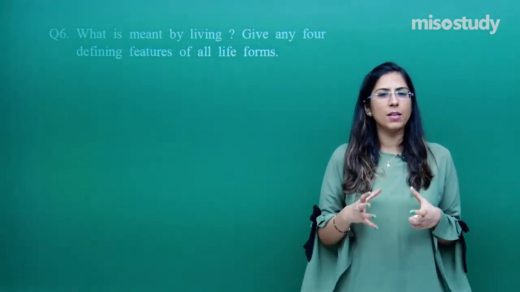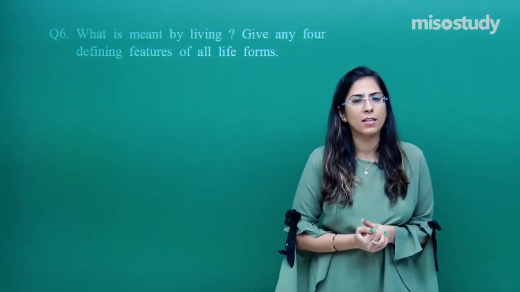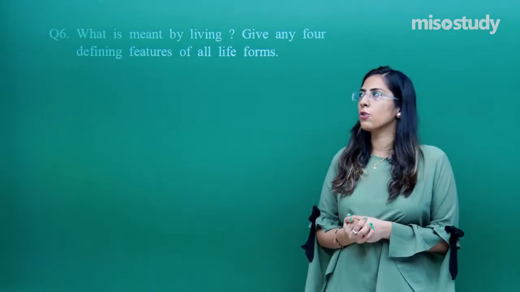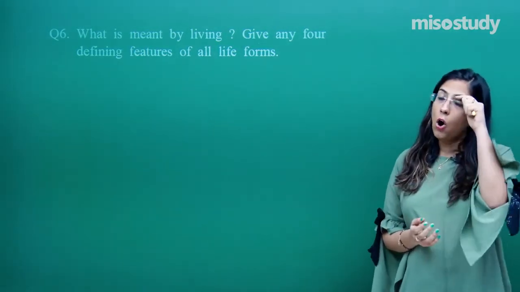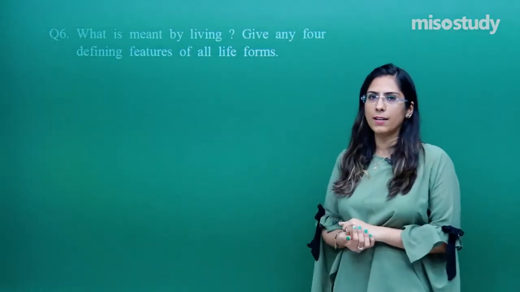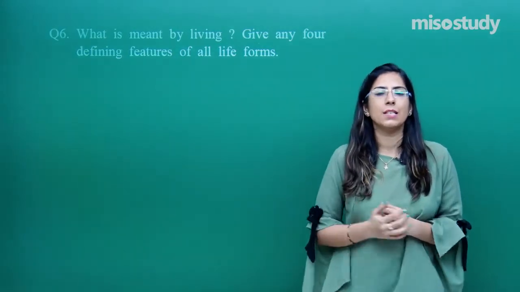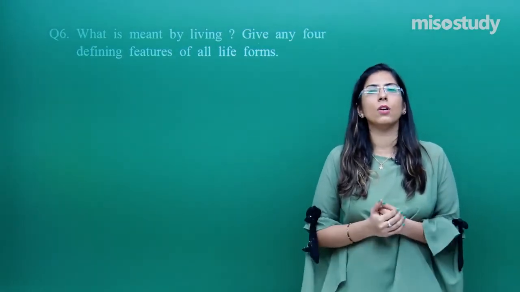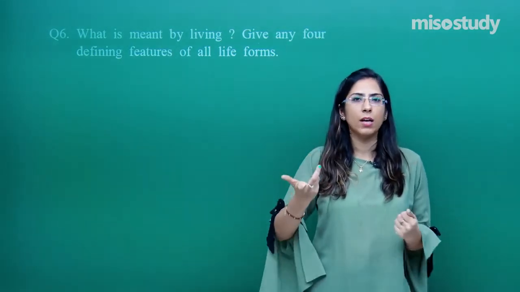Metabolism is made up of 2 types of reactions: one is catabolism, another is anabolism. The second property is that living organisms should show reproduction as well. The third property is consciousness. What is consciousness? Consciousness means to respond to external stimuli.